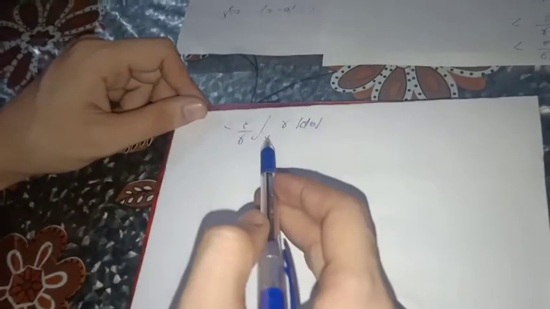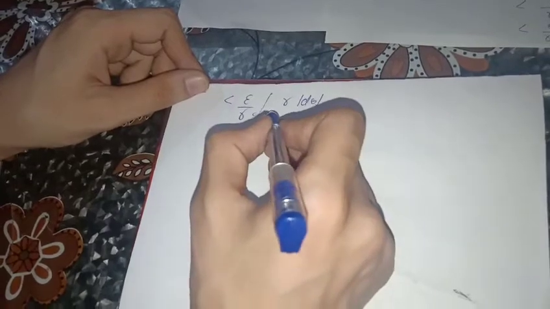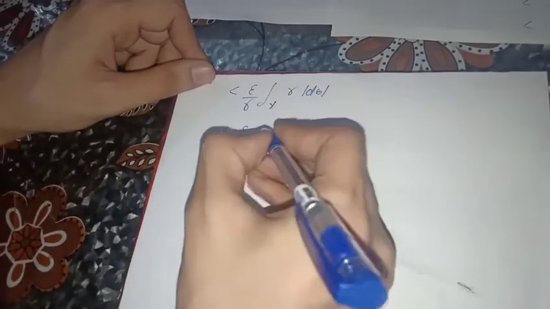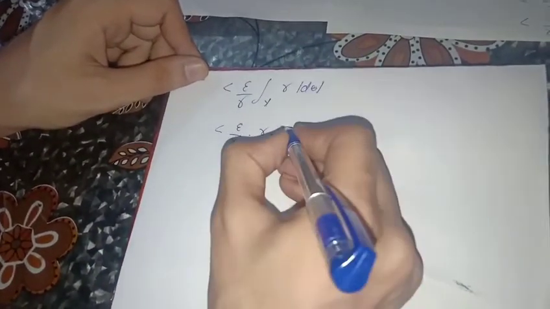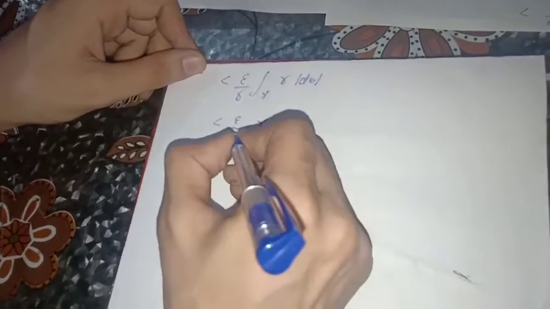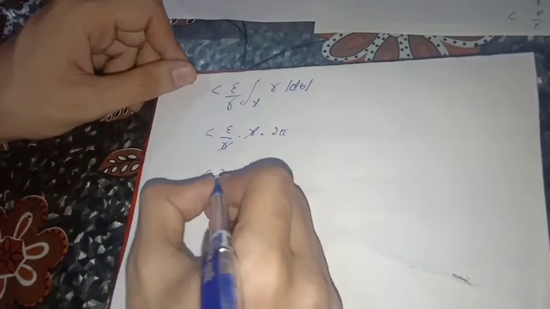And what is the limit of gamma? It is 0 to 2 pi, and we can write epsilon upon r into r. If we integrate it, this comes out to be 2 pi, and r cancels out, so it is less than 2 pi epsilon.